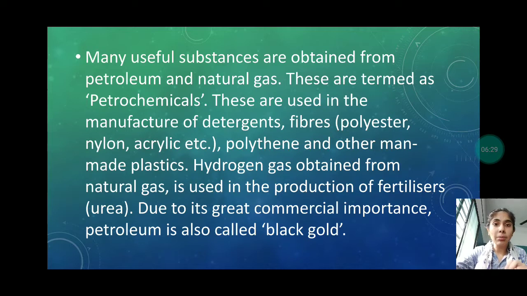Due to this great commercial importance, because of this commercial use, petroleum is also known as black gold. Who? The petroleum. Petroleum is also known as the black gold.